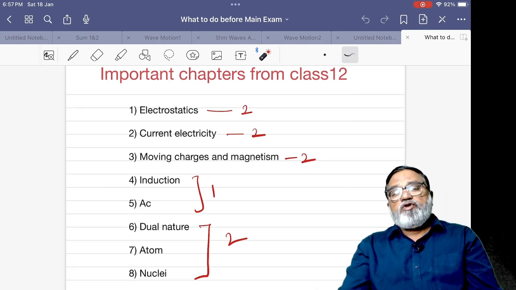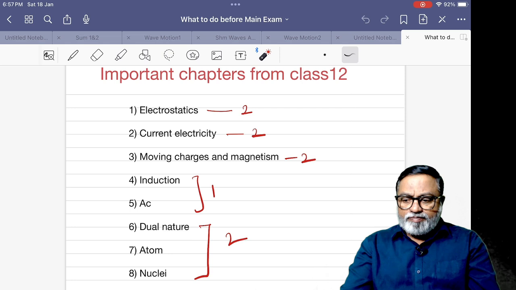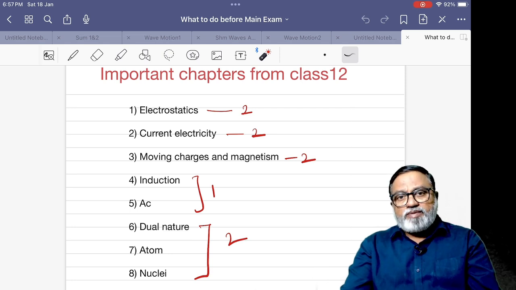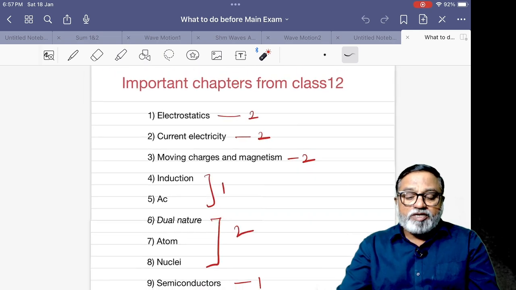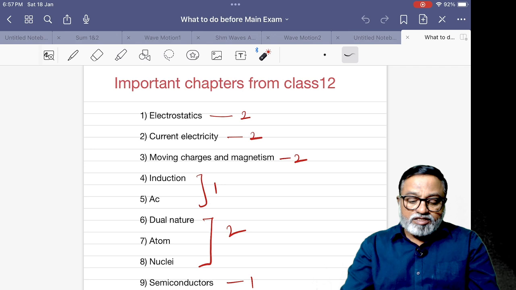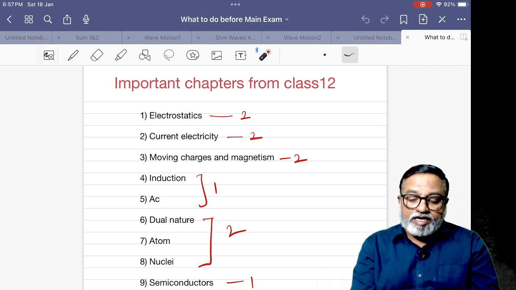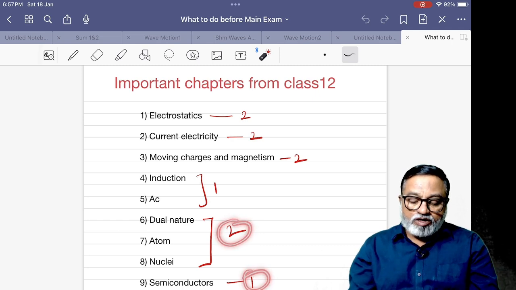So here, if you observe the last 4 to 5 years' papers, more than 50% of the questions are from second year only. Therefore, second year topics are very, very important, and these are the important chapters from second year. See, electrostatics 2, current electricity 2, moving charges and magnetism 2, induction AC 1, dual nature atom nuclei 2, semiconductors 1 or 2, wave optics 1, EM waves 1.